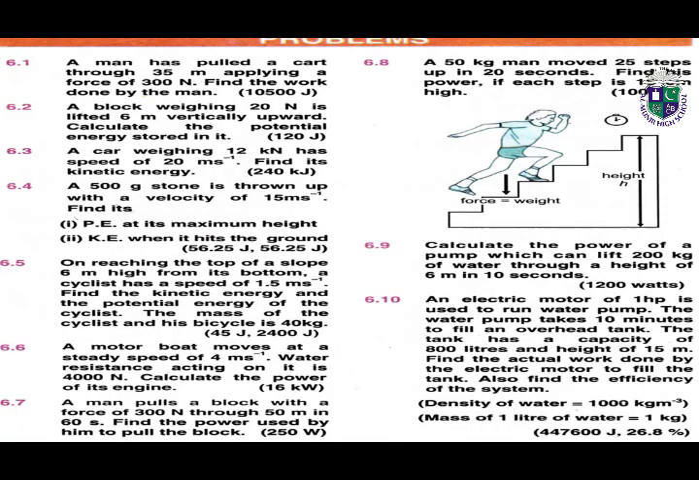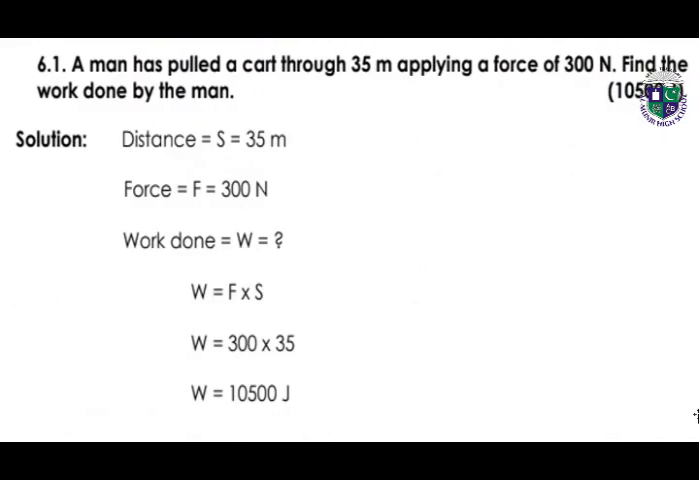Next we have, students, numerical type problems. Here we have the solution of all these problems. Look at the first problem 6.1 and also try to understand its statement. A man has pulled a cart through 35 meters applying a force of 300 Newton. Find the work done by the man.